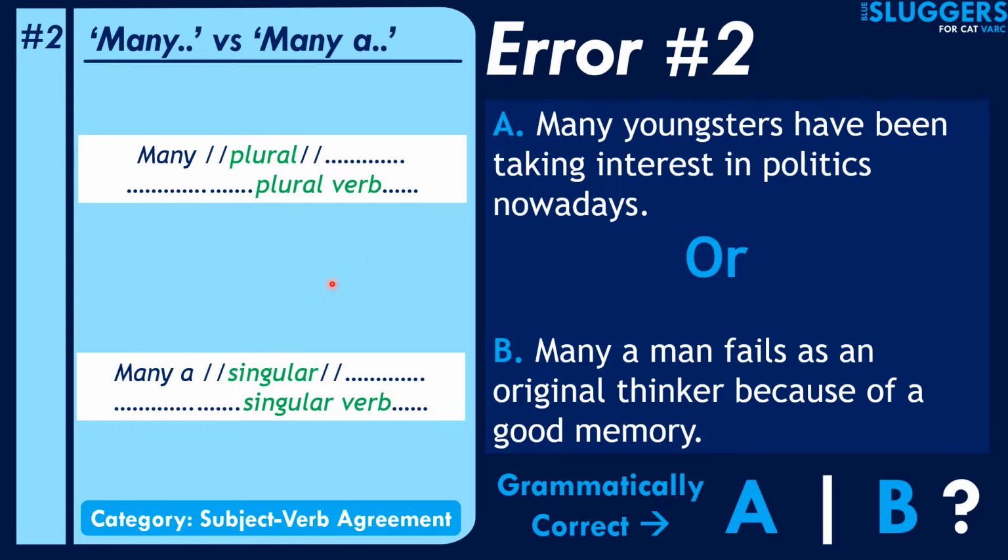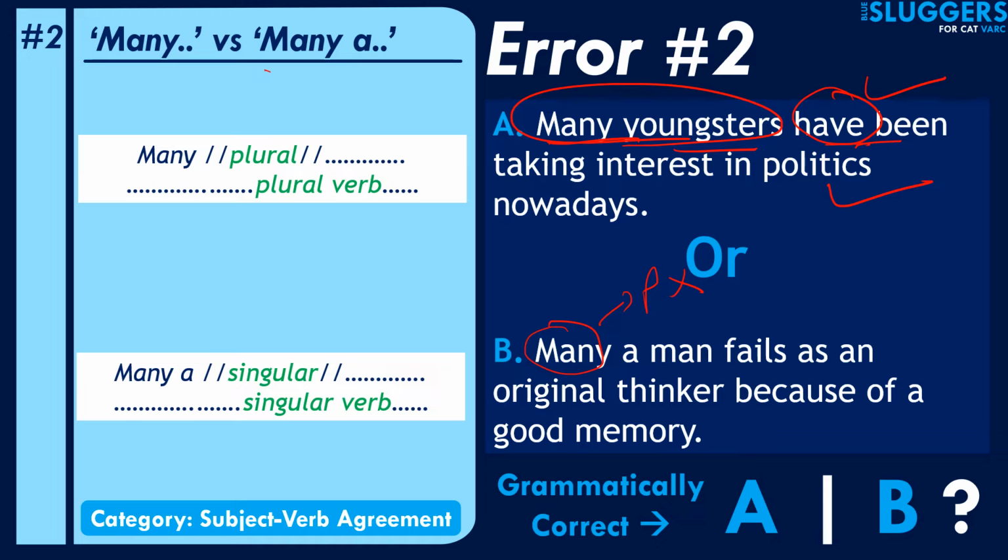So in this case, the first sentence says many youngsters have been. Many youngsters is plural, so it makes sense to have a plural verb. Have been makes sense here, so have been taking interest in politics nowadays. That's correct. But when you have many a man, many times students might be confused that because you have the word many here, you should consider the subject to be plural in nature, which is not the case.